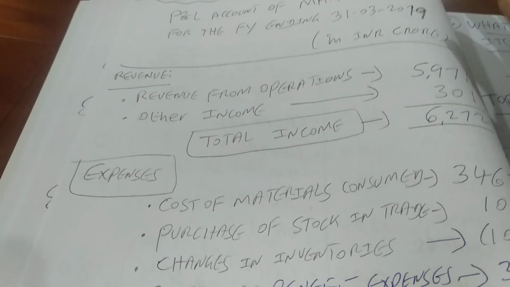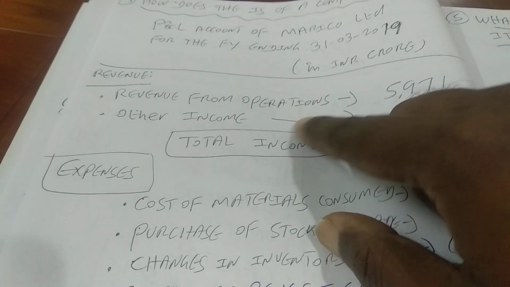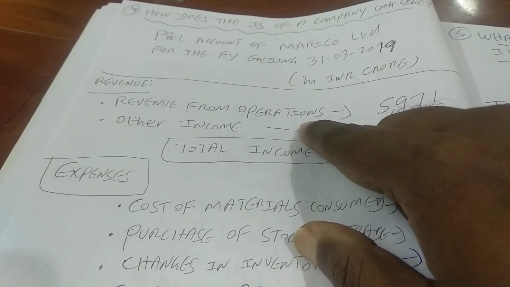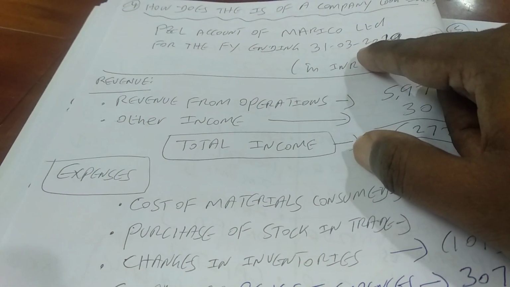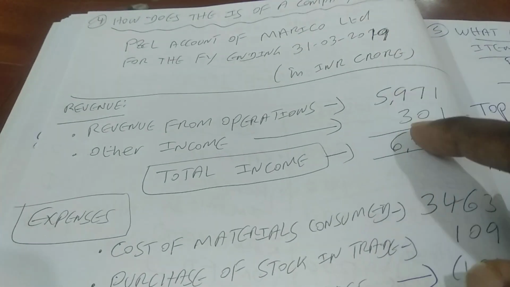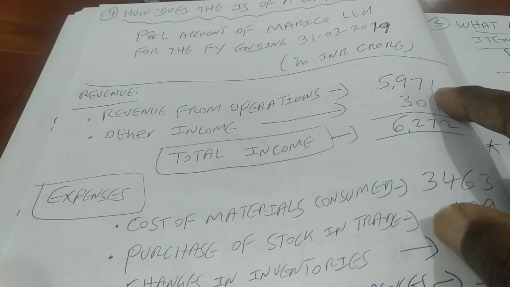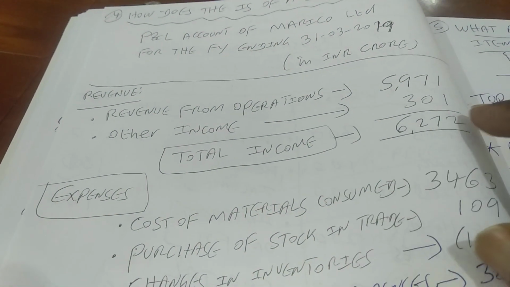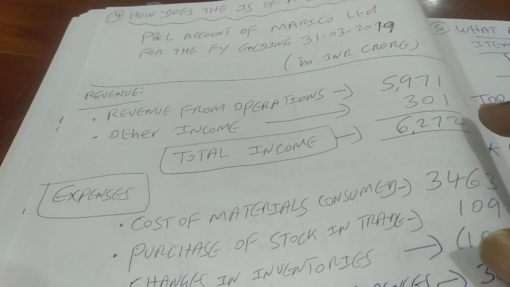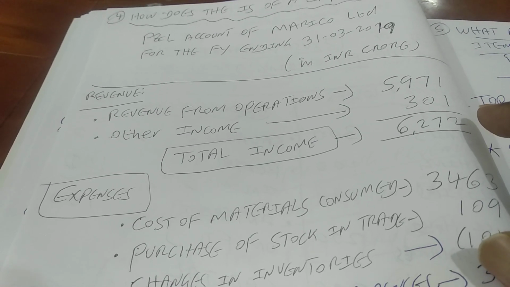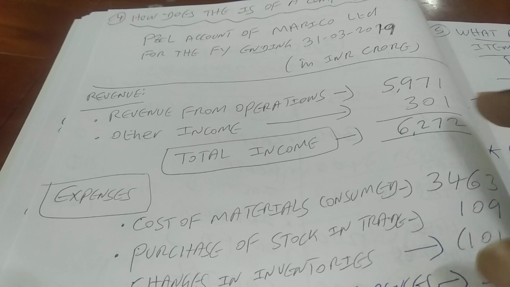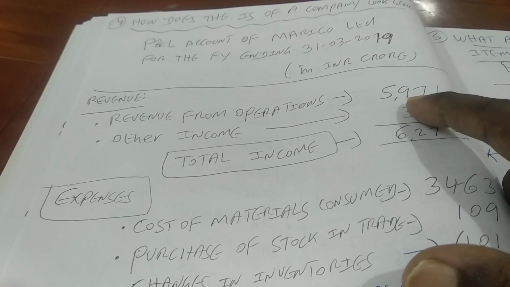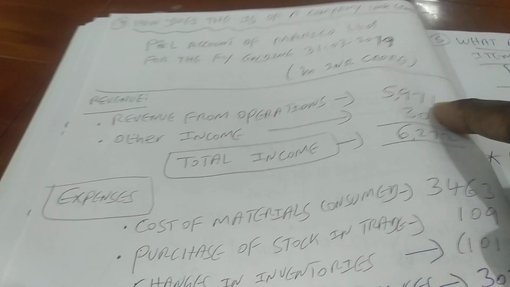The revenue for Marico Limited for the financial year ending 31st March 2019 is 5971 crores. That means they sell different products: the selling price multiplied by the number of units sold, summed over all the products, comes to around 5,971 crores.